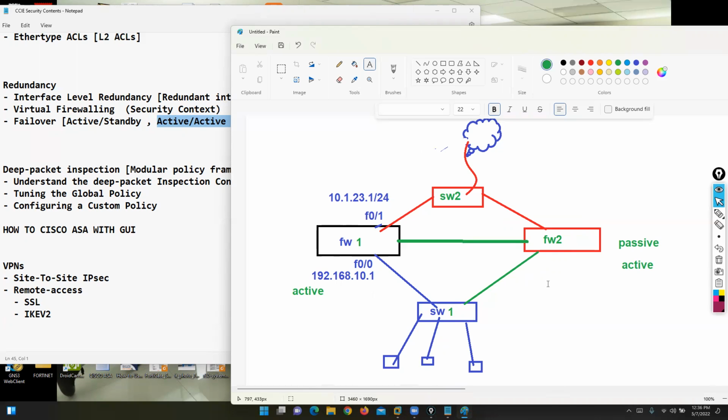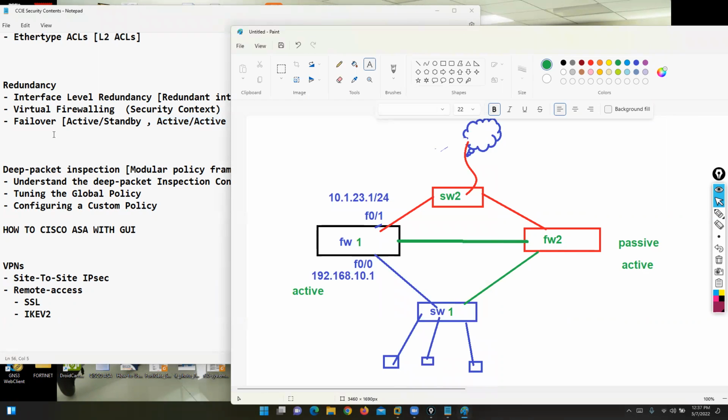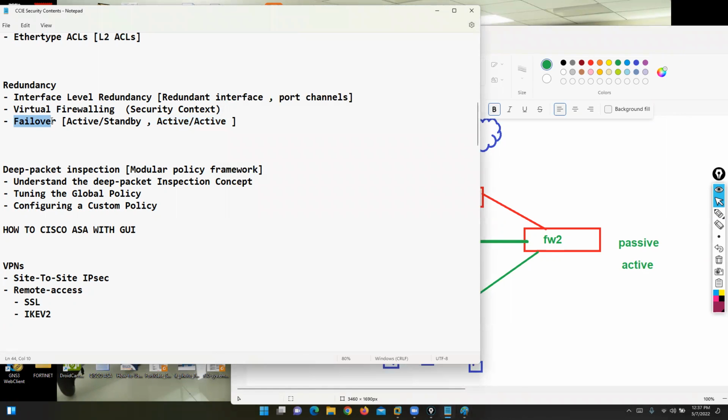So what about the cluster? Cluster exactly is what? In a cluster, you are combining multiple firewalls with each other, and they will act as a big single firewall. Yes, that is called a cluster. Cluster is a different concept. We can use it in the ASA firewall, but clustering is not our topic. And remember always, clustering you can only configure on real physical boxes, in the data center. Is that clear? This topic right now, Ibrahim, Munir, Narendra, can you hear me?